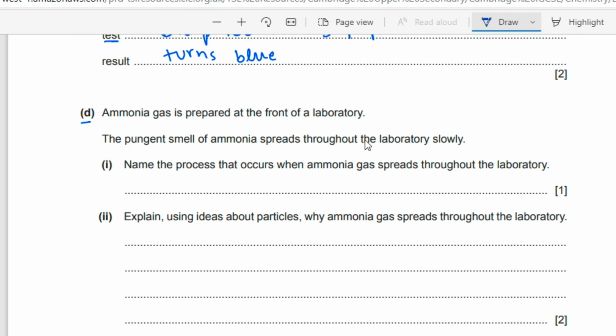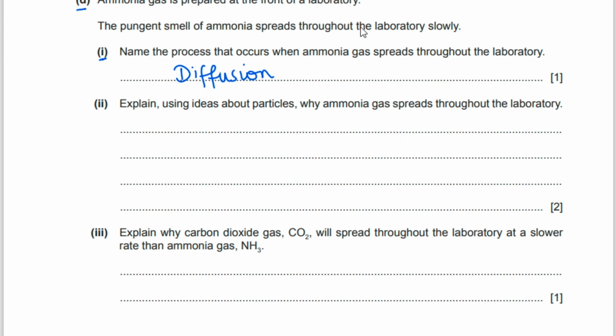Question D. Ammonia gas is prepared at the front of the laboratory. The pungent smell of ammonia spreads throughout the laboratory slowly. Number 1. Name the process that occurs when ammonia gas spreads throughout the laboratory. The process is diffusion. Explain using ideas about particles why ammonia gas spreads throughout the laboratory. It is a 2 marks question.